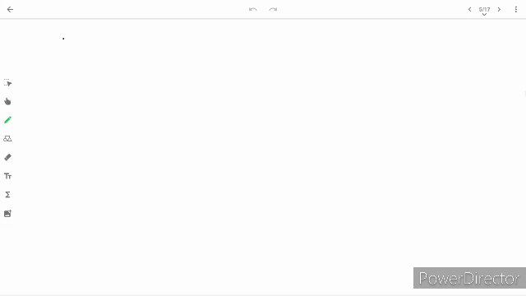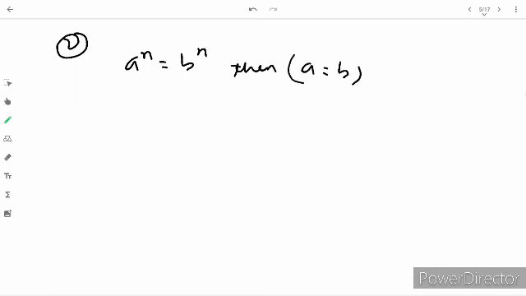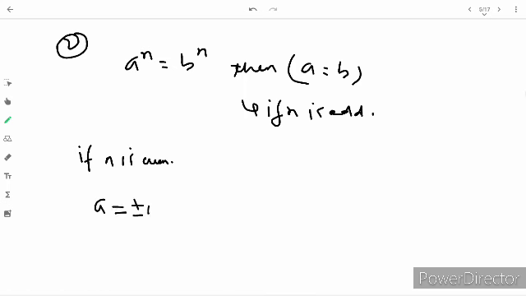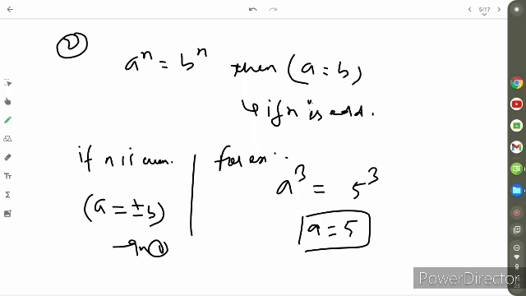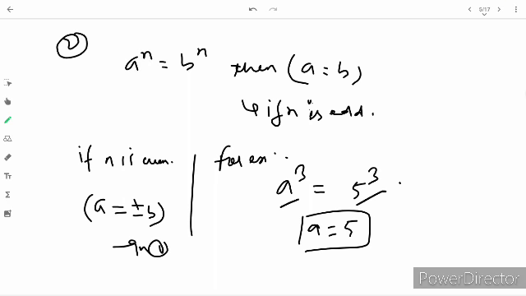Now next, if a raised to n equals b raised to n, then a equals b, but there is a condition: if n is odd. Now if n is even, then a equals plus minus b. For example, if a to the power 3 equals 5 to the power 3, it means a equals 5. Why? Because n is odd, where a raised to n equals b raised to n.